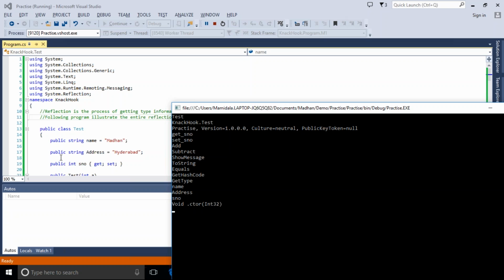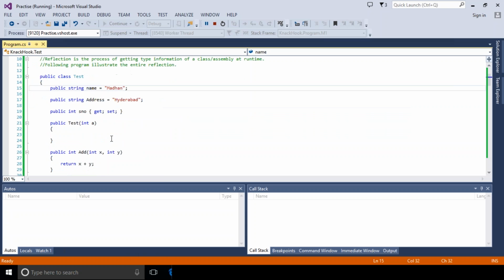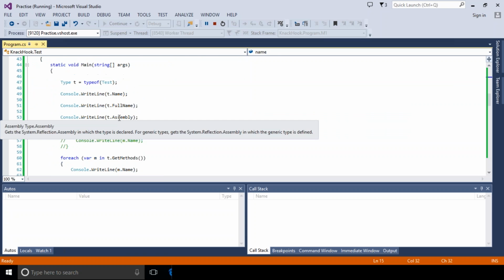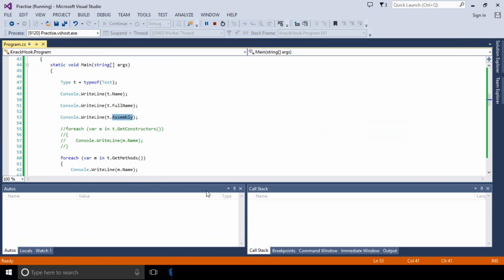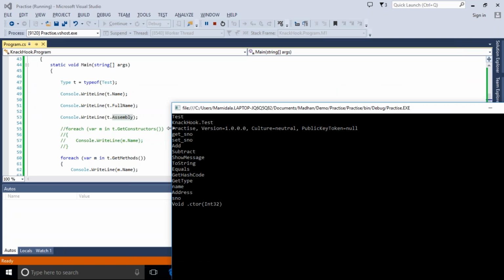And after that, what we got is the assembly. Let's see what assembly information we got. So that is the complete assembly information. Our project name is Practice, and then the version, culture and public key. We have all that information.